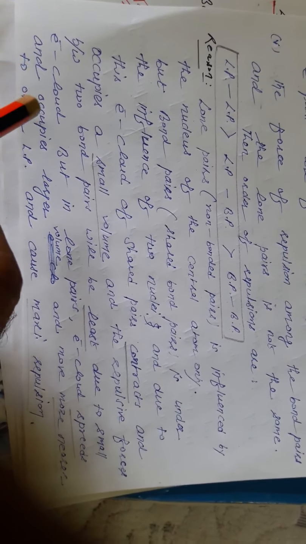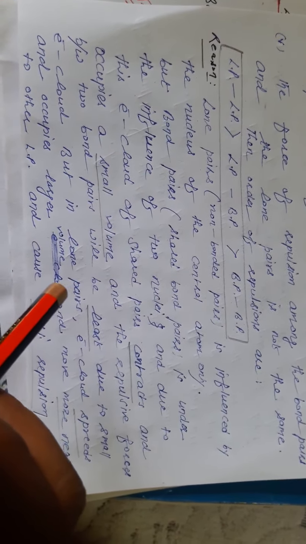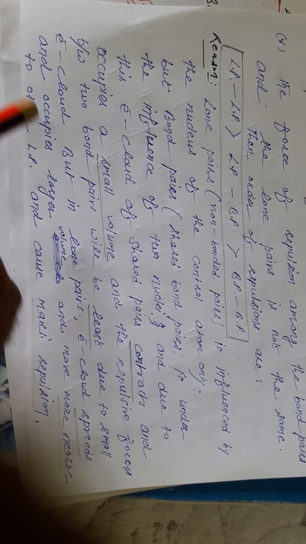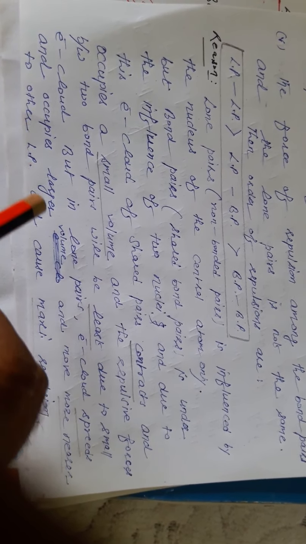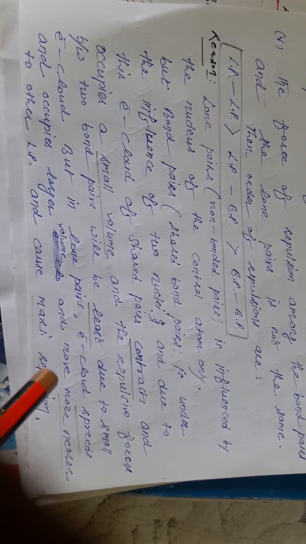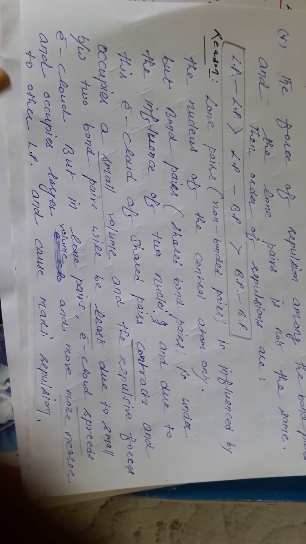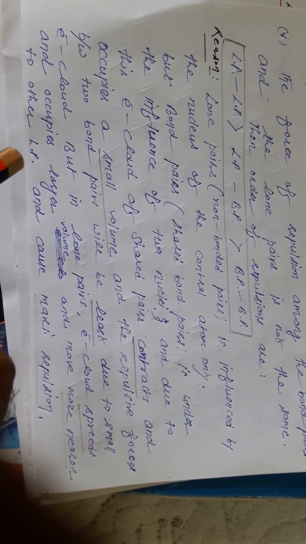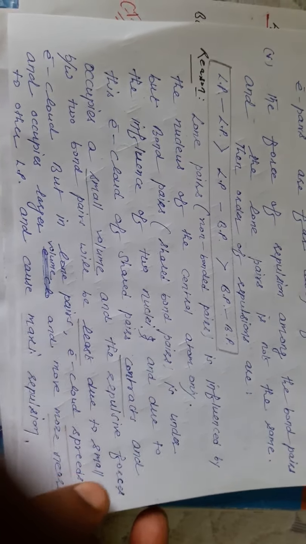But in lone pairs, the electron cloud spreads out and occupies a larger volume and moves nearer to the other lone pair and causes maximum repulsion. So maximum repulsion means spreading, and minimum repulsion means contraction.